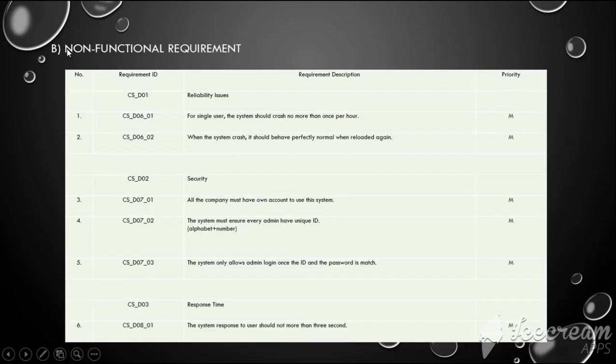Number two is the non-functional requirements in the system. That is reliability, security, and response time. So these are the non-functional requirements in the e-commerce management system.